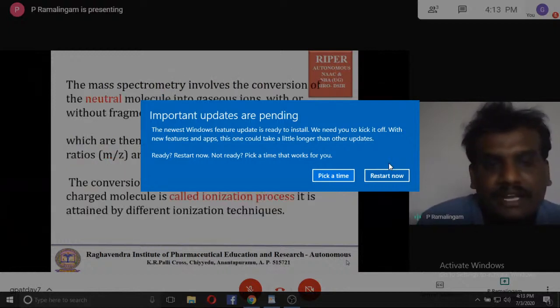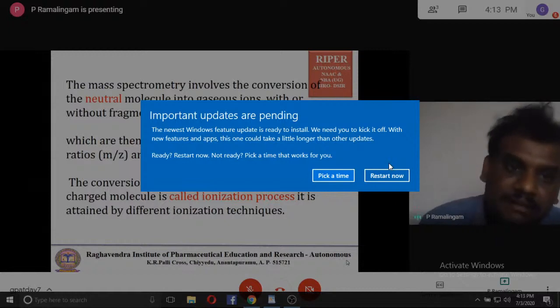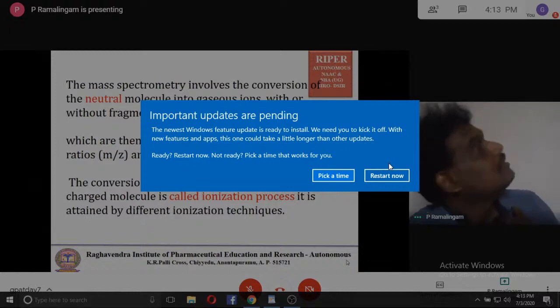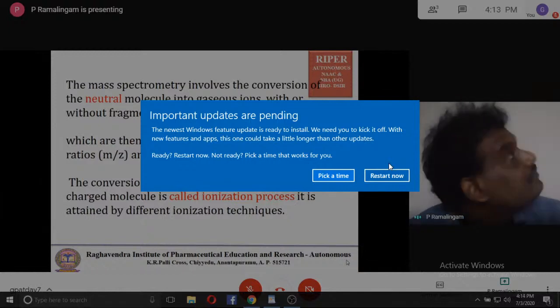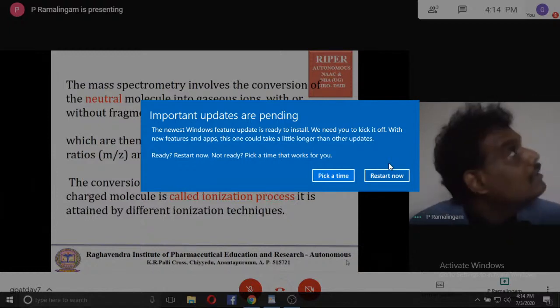Mass spectrometry involves the conversion of the neutral molecule into gaseous ions with or without fragmentation. These gaseous ions are then characterized by their mass to charge ratio, which we call m by z, and percentage relative abundance.